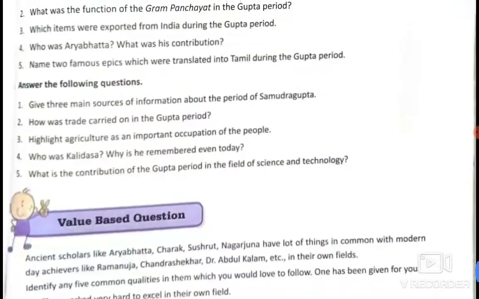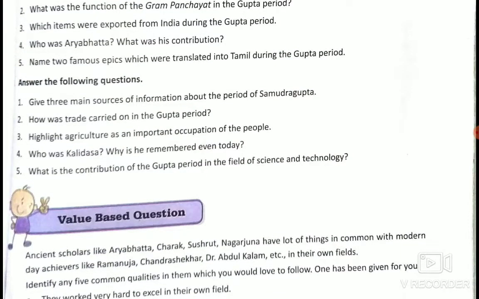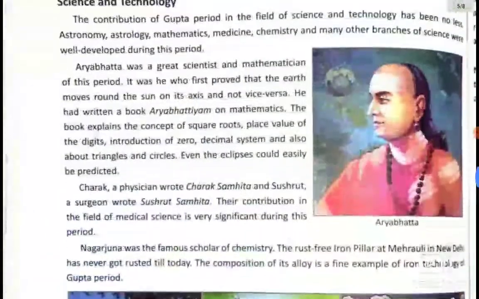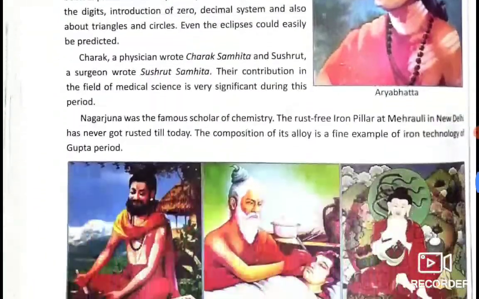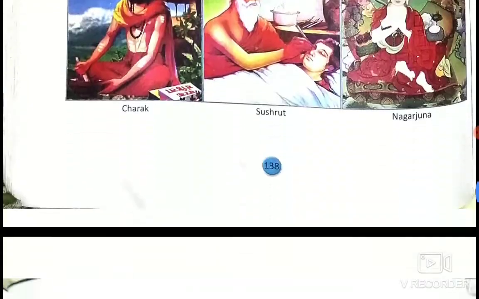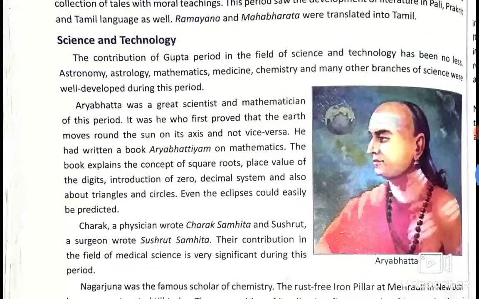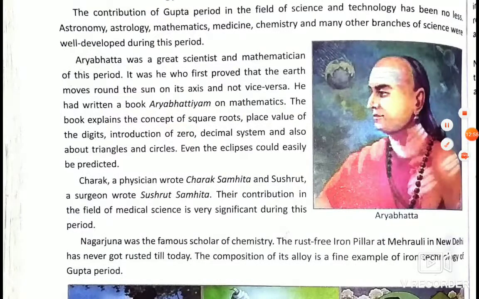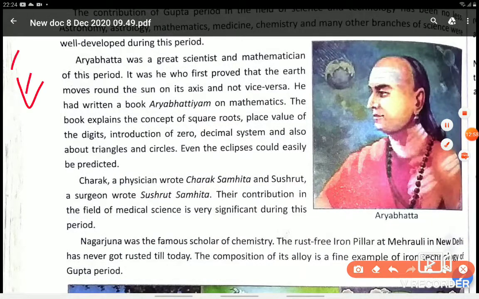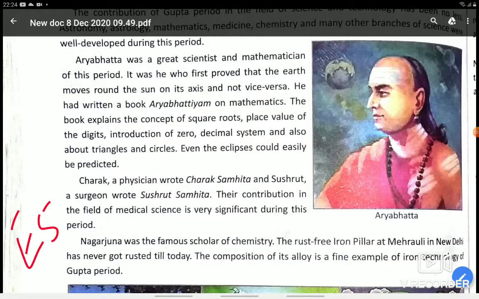Next question is the last question, that is E5. What is the contribution of the Gupta period in the field of science and technology? In the field of science, what important contribution took place? You will get it on page number 138, and children, you have to write this answer point-wise. Let me show you from where you will write.